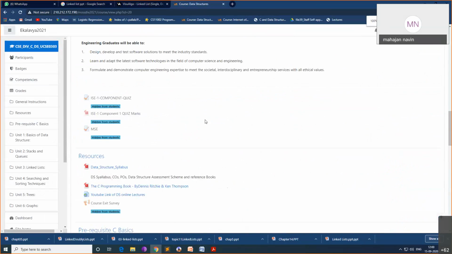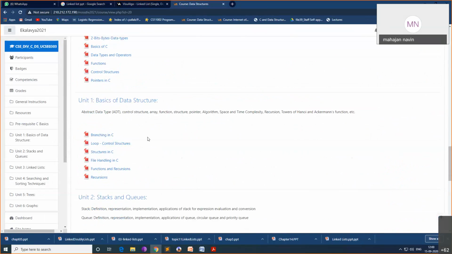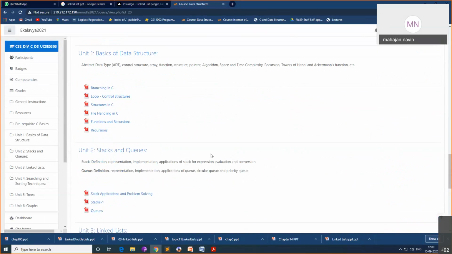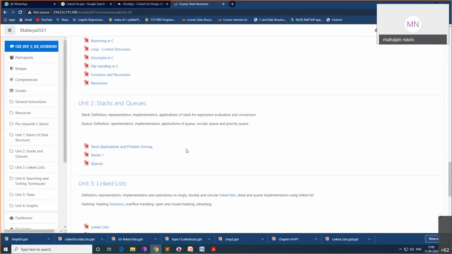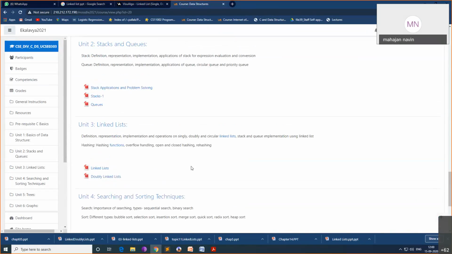So on Moodle, I uploaded these basic things, basics of data structures. So theory, this is the put. You check the syllabus and read all the other things. I uploaded a stack application, stacks and queues and all. You go through the PDFs, linked list, doubly linked list. So both the PDFs are uploaded.